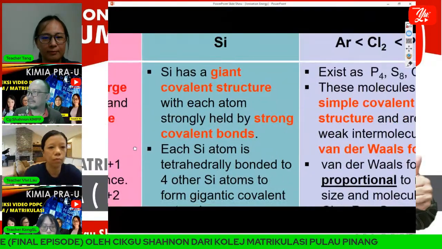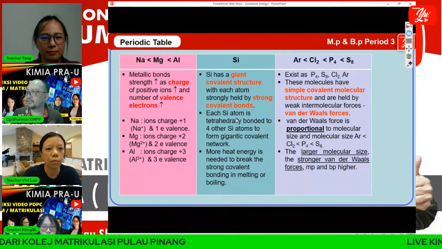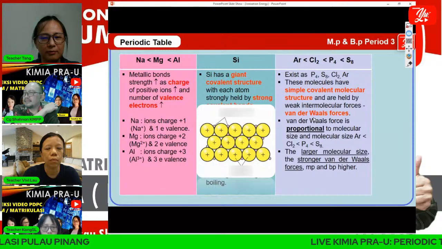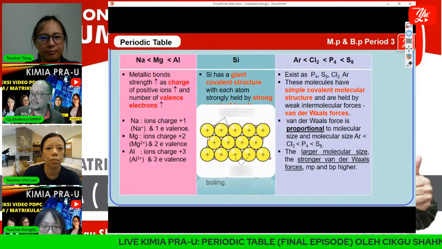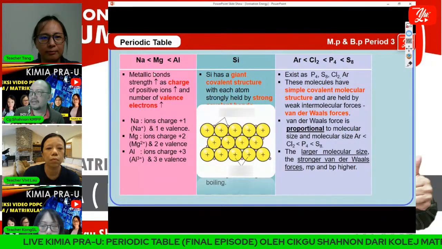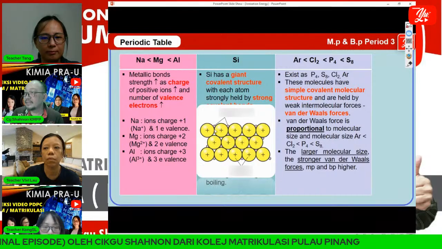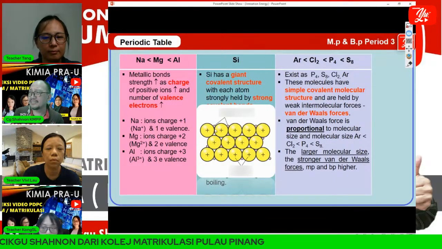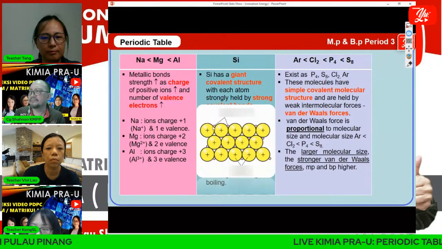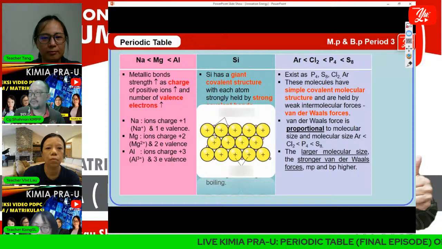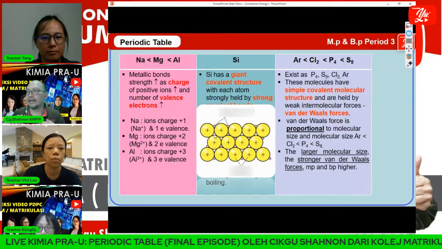Let me show you the structure of metallic bond. We have positively charged ions here, for example sodium, so here should be Na plus, and so on. And these are the mobile valence electrons, or delocalized valence electrons, of sodium. The electrostatic force of attraction between the positively charged ions and the valence electrons we call a metallic bond.